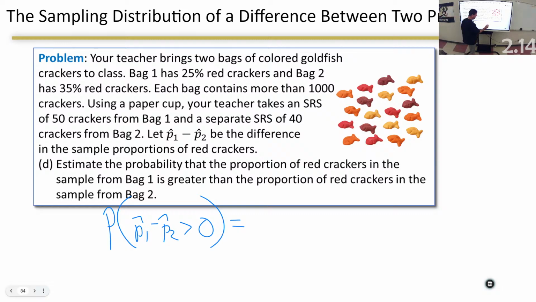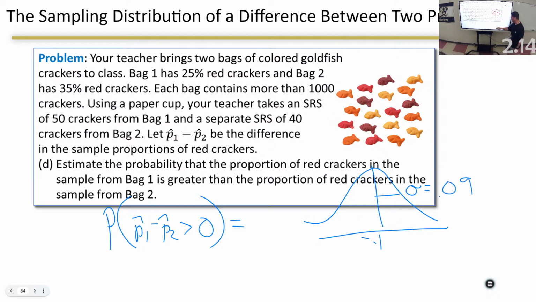But if it makes you feel better, and I love to do it, draw a little picture and put what this is, negative 0.1, and over here, this was what? I forgot, 0.09, I think. Going off memory. And I want the 0 here, and I'm going to shade this in. But that just verifies the stuff that I've already written. You don't have to do it twice. As long as you can see the mean, the standard deviation, and which way you're going, you're okay. Oh, the shape. I need the shape.